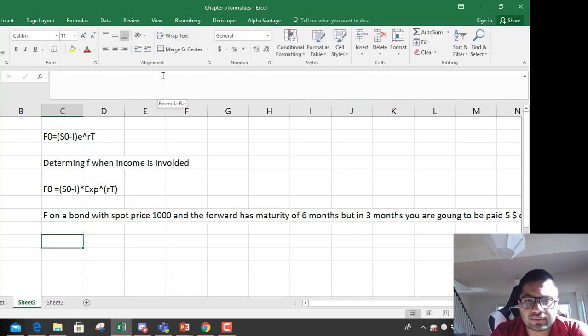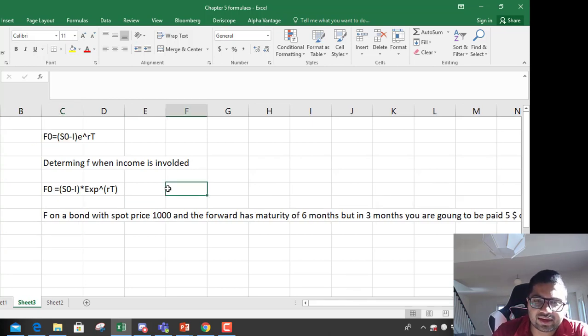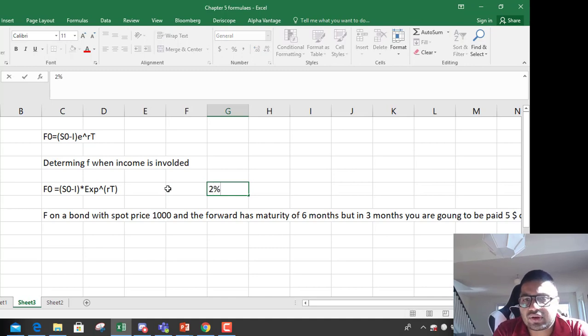So you are getting into a forward contract on a bond that has spot price of 1000 and a maturity of 6 months, but in 3 months you are going to be paid $5 coupon, and the risk-free rate r is 2%. Now how to calculate this?